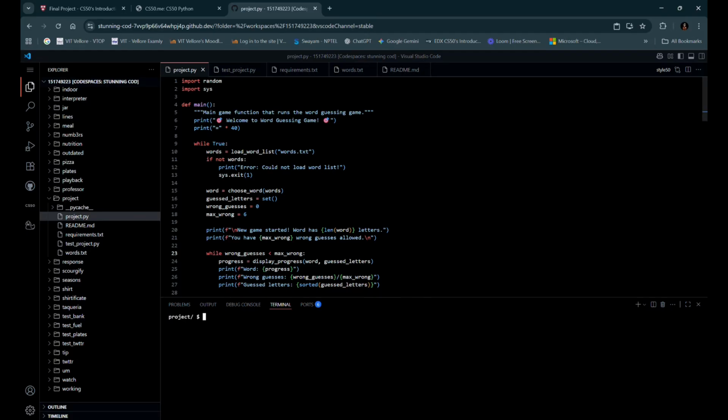This project is a classical word guessing game implemented in Python. Players try to guess a hidden word by suggesting letters, with only 6 wrong guesses allowed.